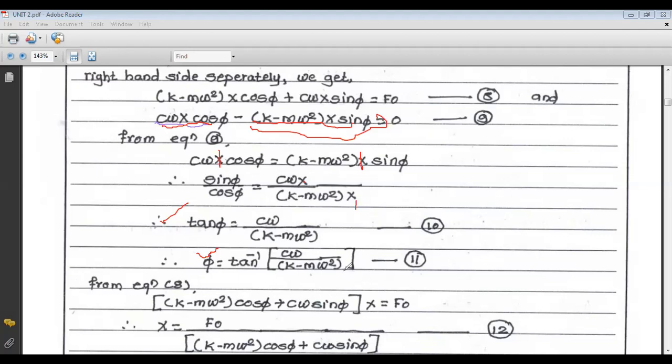And similarly from equation number 8, we get the value of x. So we have to find two constants, x and phi. From equation number 9, we get the phase angle phi, that is the first constant. Next, from equation number 8, we have to find the value of x.